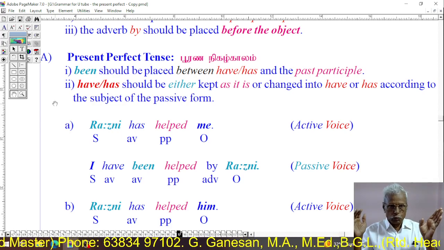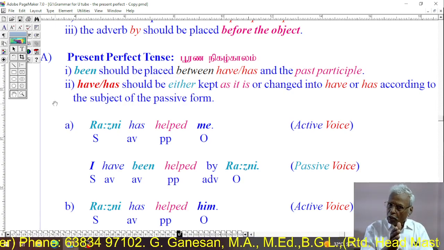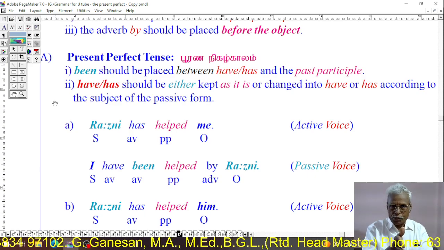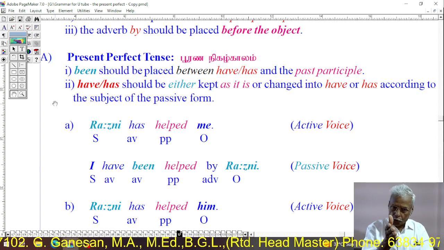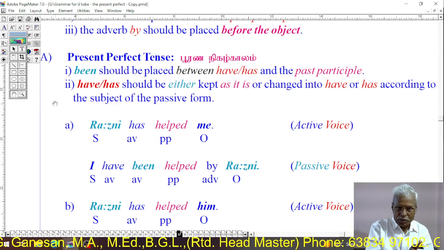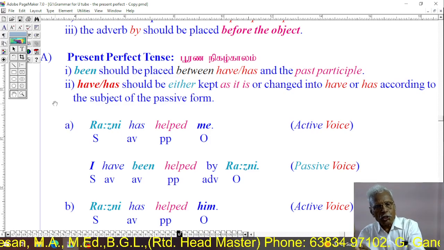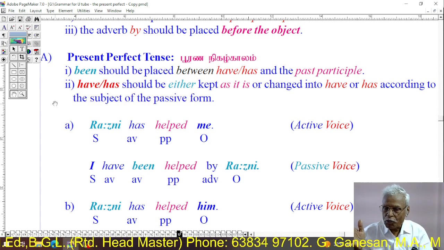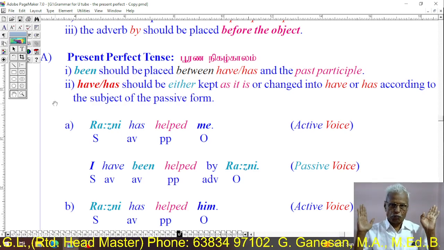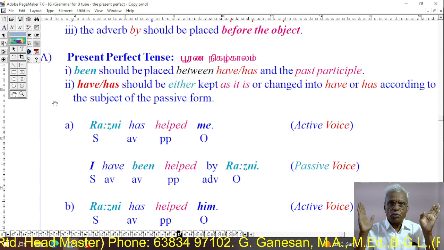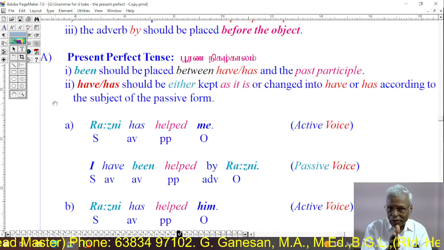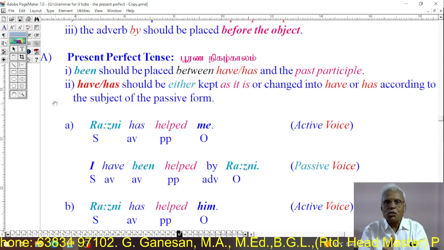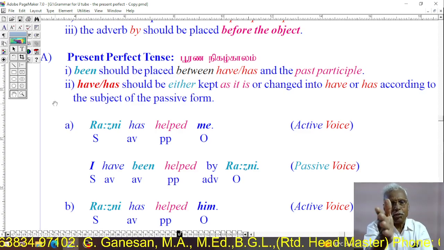Then rule 2. Have or has, that is used in the active voice, should either be kept as it is or changed into have or has according to the subject of the passive voice. Using has or have after the subject depends upon the subject of the passive form.